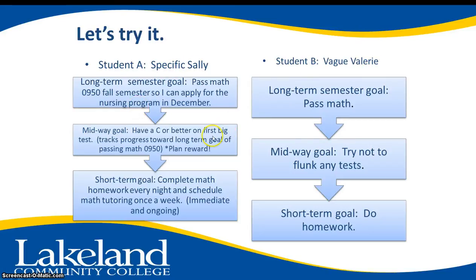It should be apparent that Specific Sally will most likely accomplish her goal of becoming a nurse. She's created a realistic goal for herself that is specific and includes measurable points whereby she can track her progress, versus Vague Valerie, whose goal is, well, vague. Specific Sally, on the other hand, has included short-term goals that will help her achieve her midway goal of getting a C or better on her first big test. This allows her to track her progress along the way and make adjustments if necessary, versus Vague Valerie, who is inventing her life along the way with no specific plan.